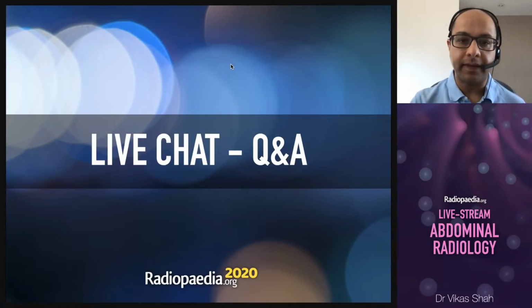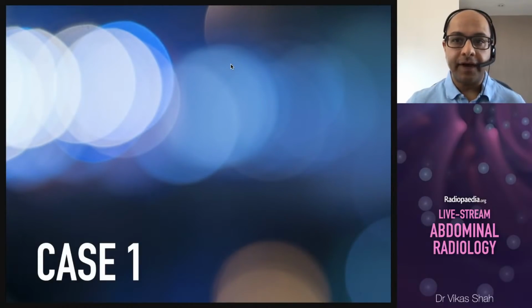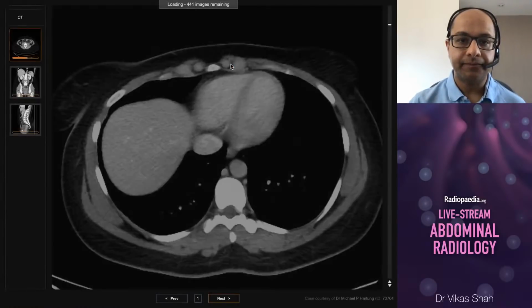Okay, let's get started with the cases. So the first case that we've got is a female with right lower quadrant pain. Now, not much more history apart from that. That's all we've got. So let's have a look at this.